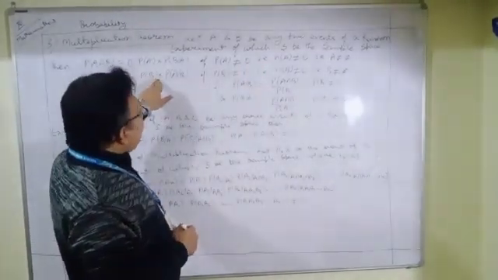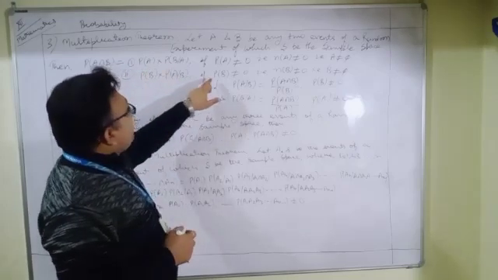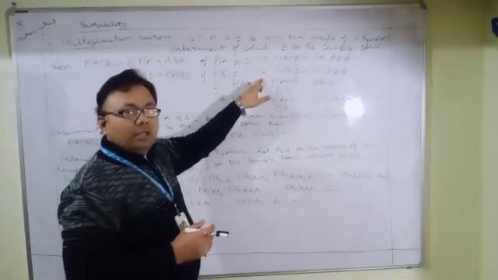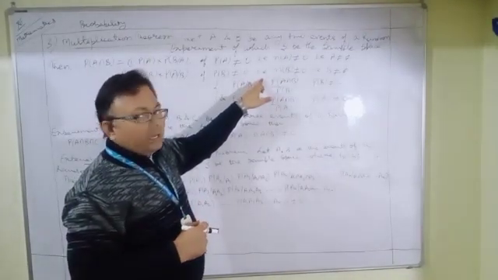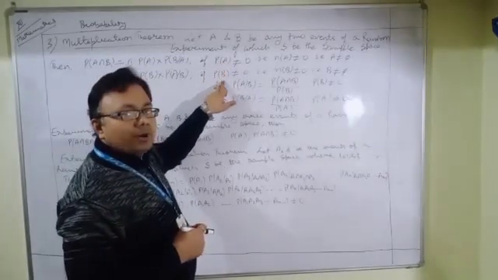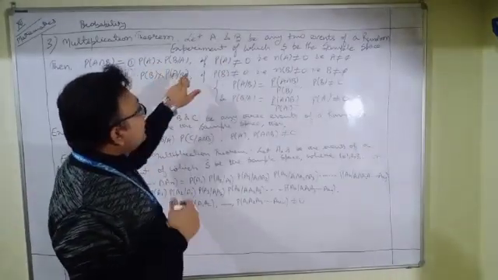For the second form of the statement of this theorem, probability of B should not be 0, that means our event B should not be an impossible event. If both A and B are not impossible events, then both forms are equal to each other, and both hold only in that case.